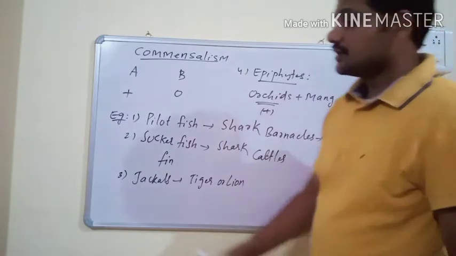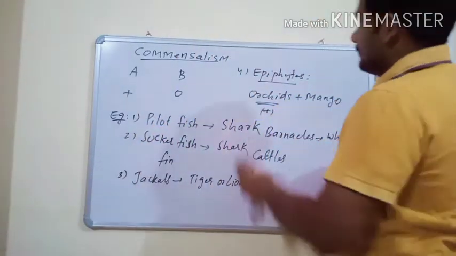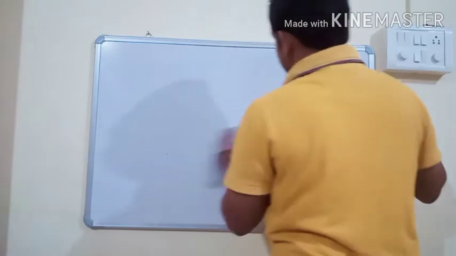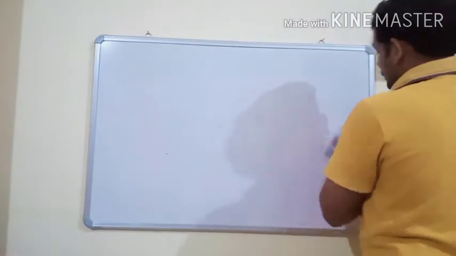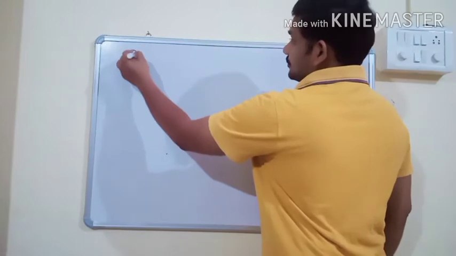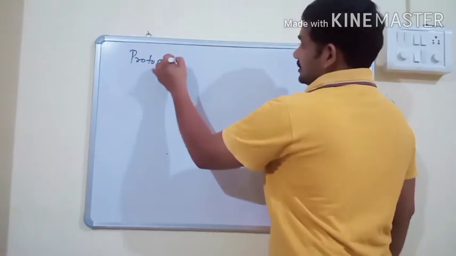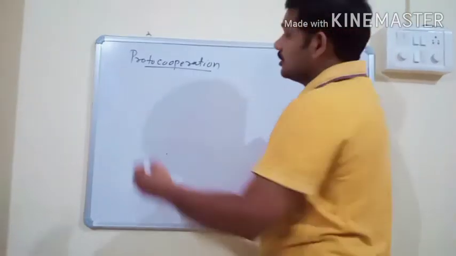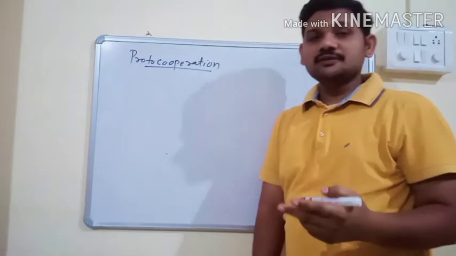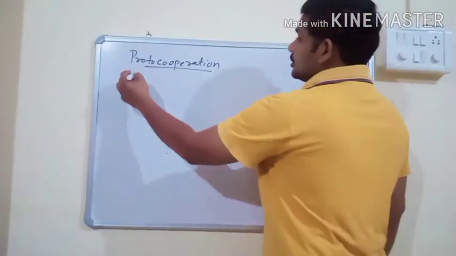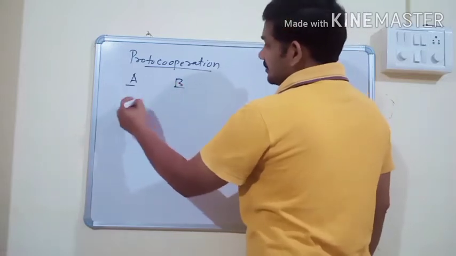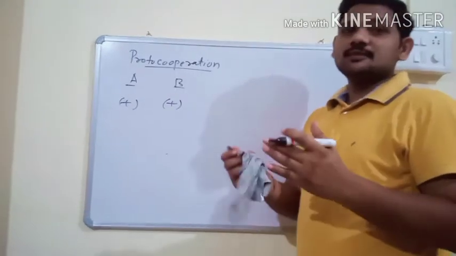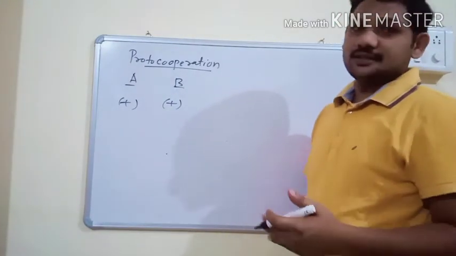This is another interspecific interaction. And next one is proto-cooperation. So it is an interaction between two individuals of different species in which both are mutually beneficial. Both organisms are mutually beneficial, but they can live separately from each other.